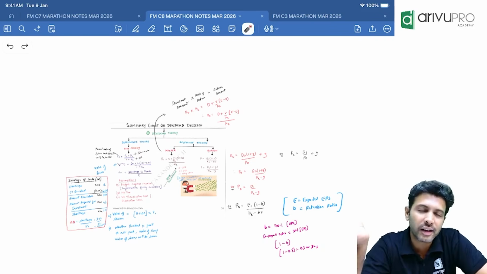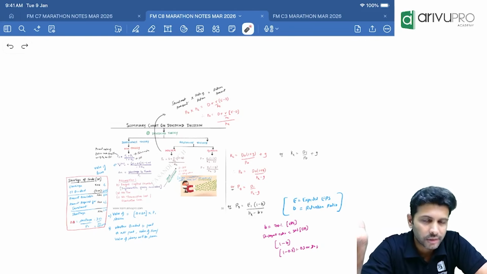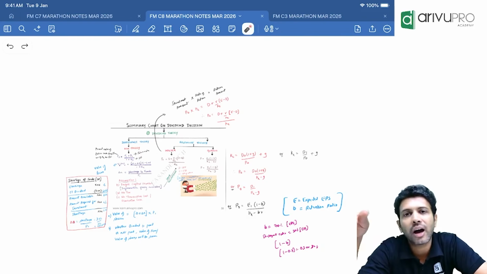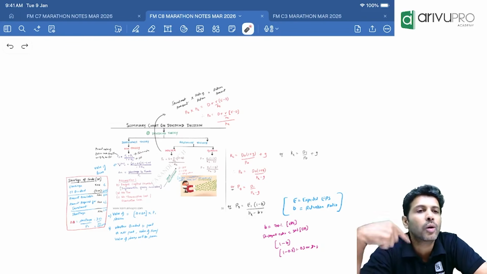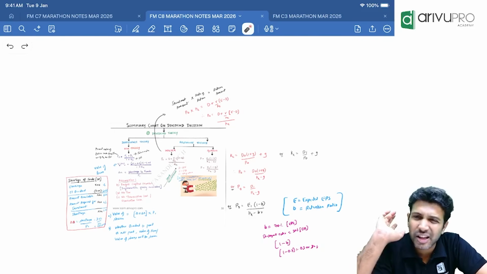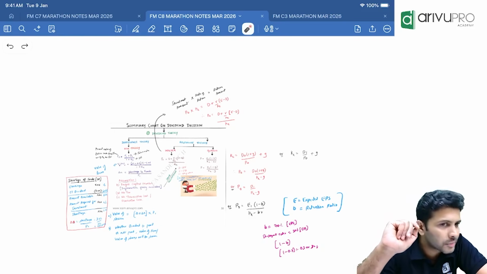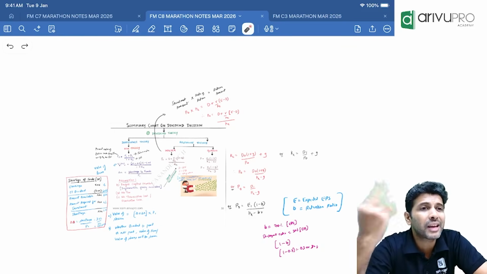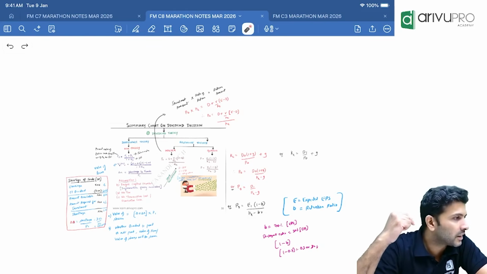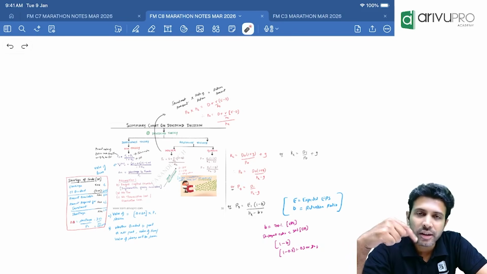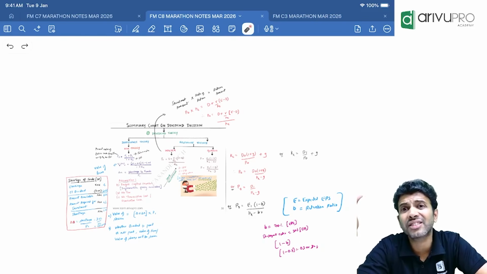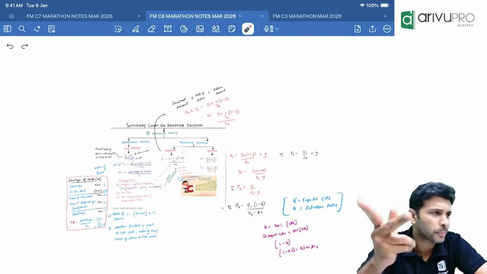Next is relevance theory. Under relevance theory we have Gordon and Walter sir. Under Walter sir, what is the formula to find the current market price? P0 is equal to D plus R into E minus D divided by cost of equity, whole thing again divided by cost of equity. Then Gordon's is the same thing, but in a revised format, where price of the share is given by D0 into 1 plus growth rate divided by K minus G. Or if they give D1, P0 is equal to D1 divided by K minus G. Or another one, P0 is equal to E1 into 1 minus B. If you do that, automatically you will get D1 divided by K minus, instead of G we will write BR. It's a pure substitute.